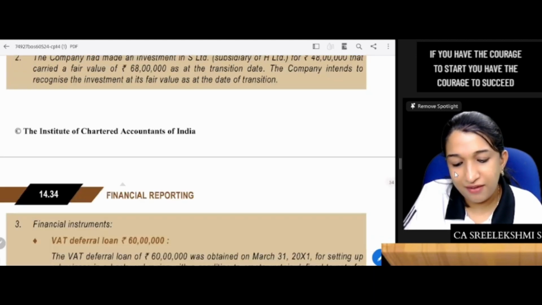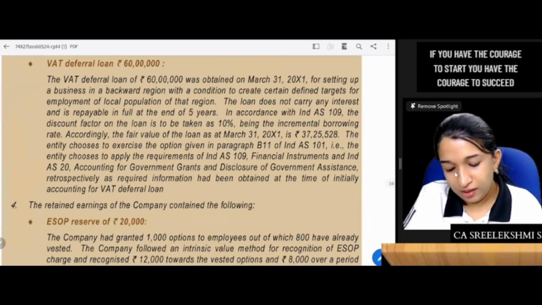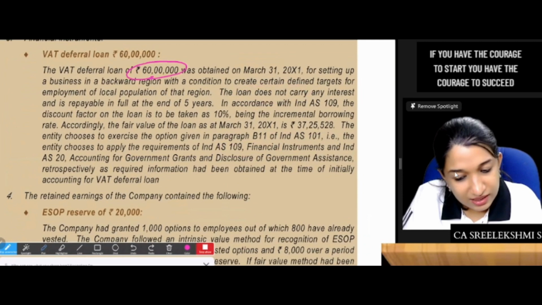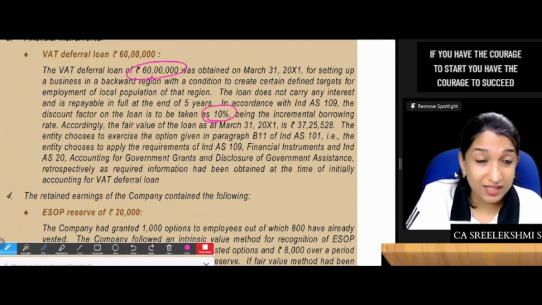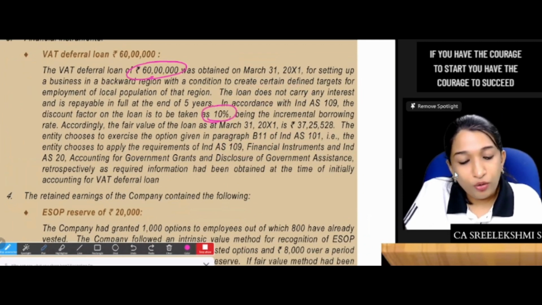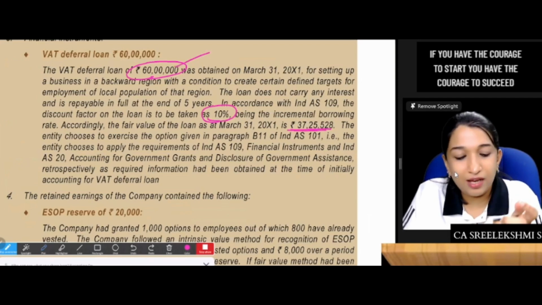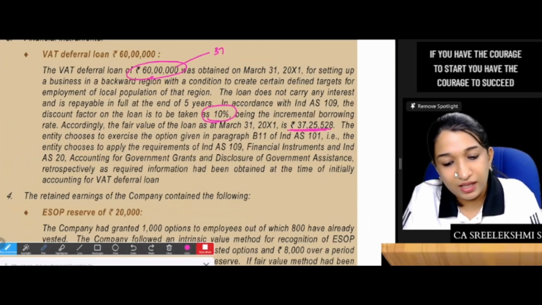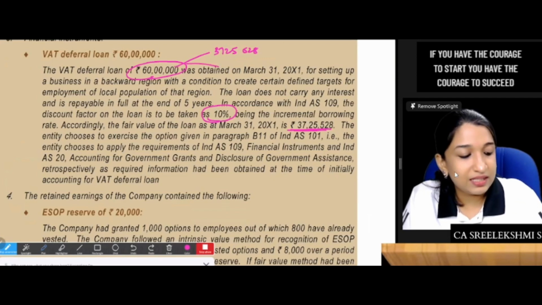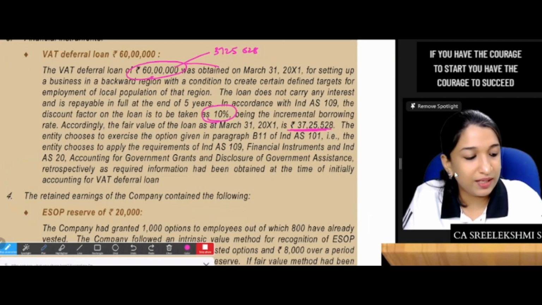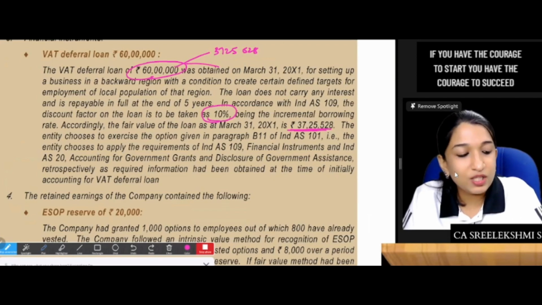But previously it was recorded at 60 lakhs. On this date the IBR is 10%, so you have split it into 37 lakhs. 60 lakhs is the loan, but the fair value of the loan is 37 lakh 25 thousand 528 only. So the difference, 60 lakhs minus 37 lakh 25 thousand 528, should be recorded as 22 lakh 74 thousand 472.